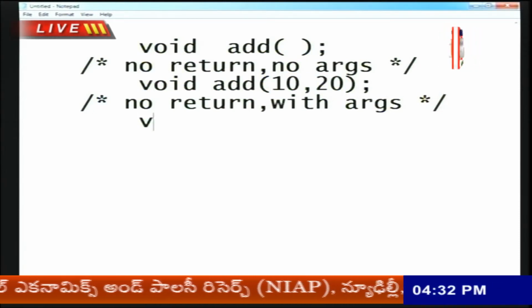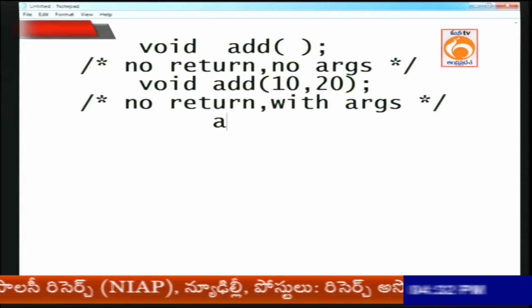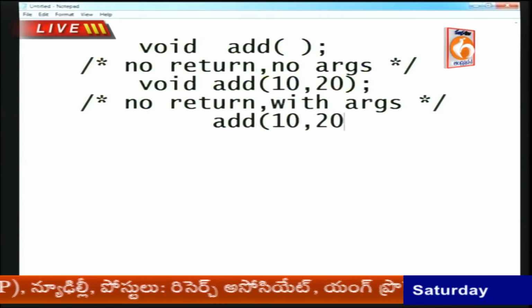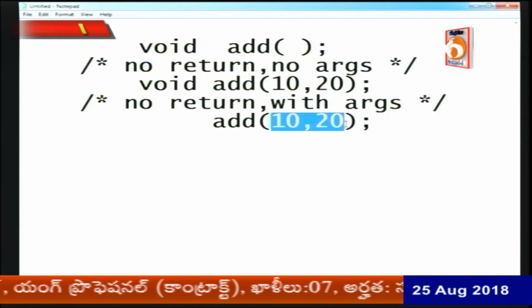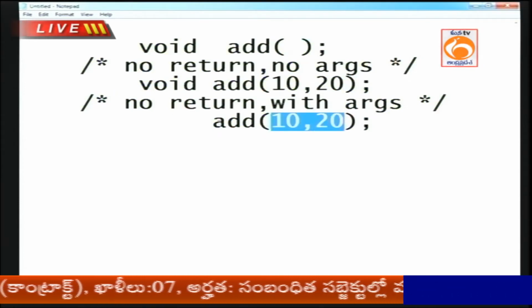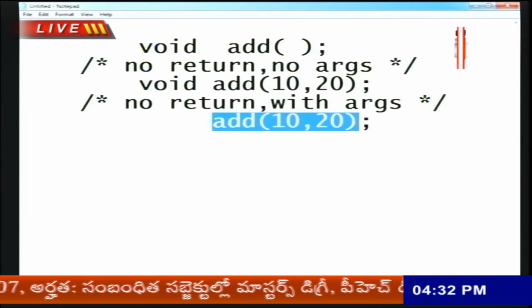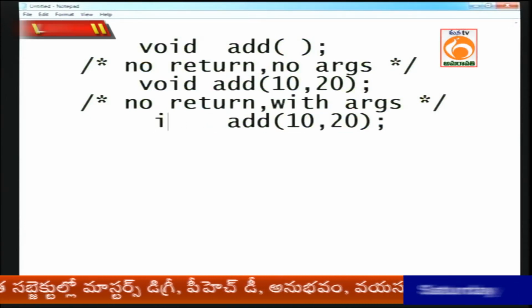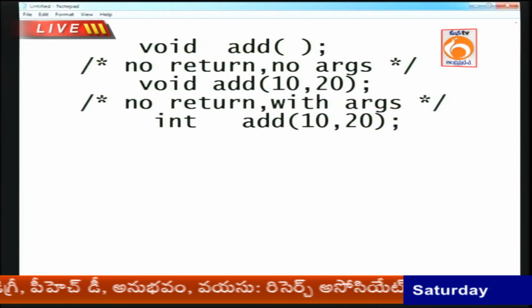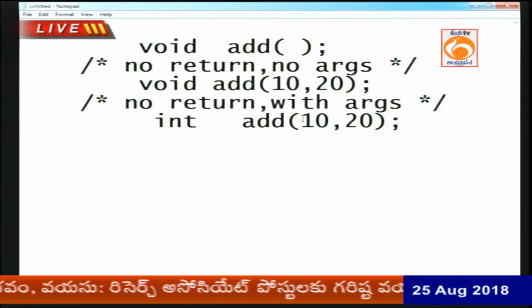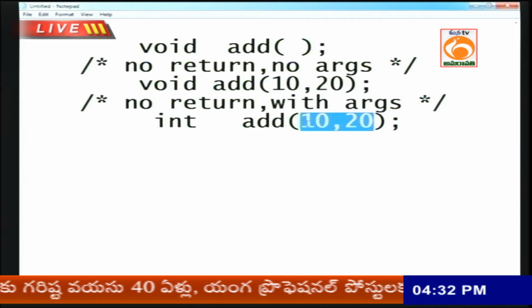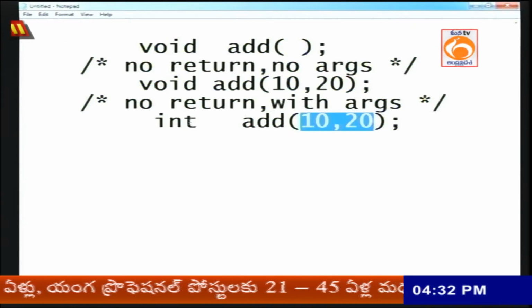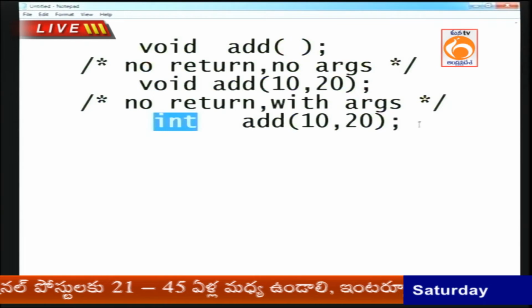What is one more type of function you have? The third model. Suppose I define add 10 comma 20. Now this function is passed integer arguments, but when I add these two integers, my answer returns integer type. If I add 10 and 20, the answer returned will be 30, which is integer type.